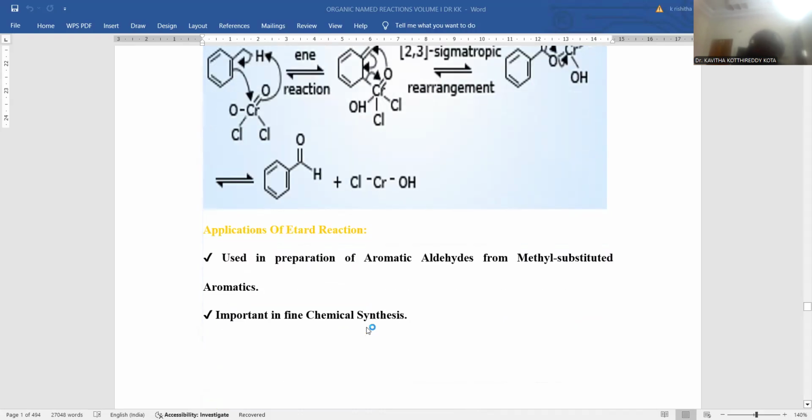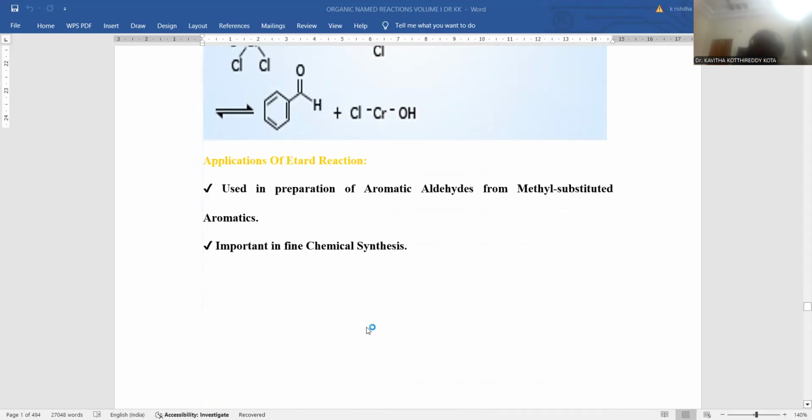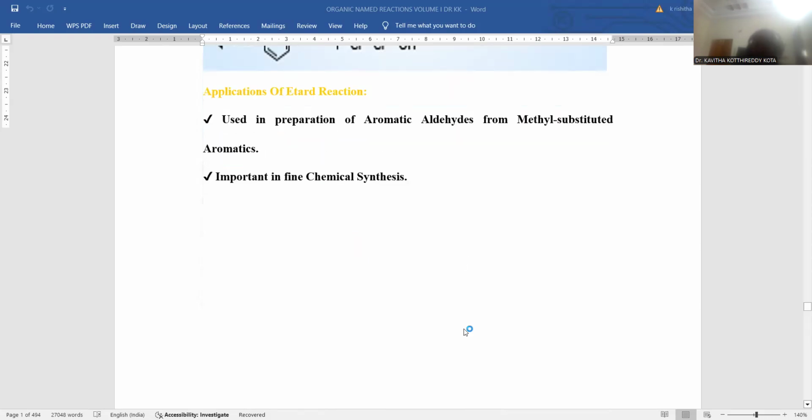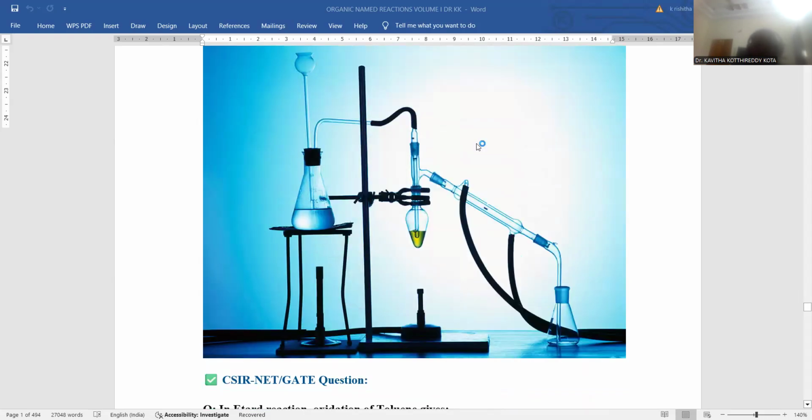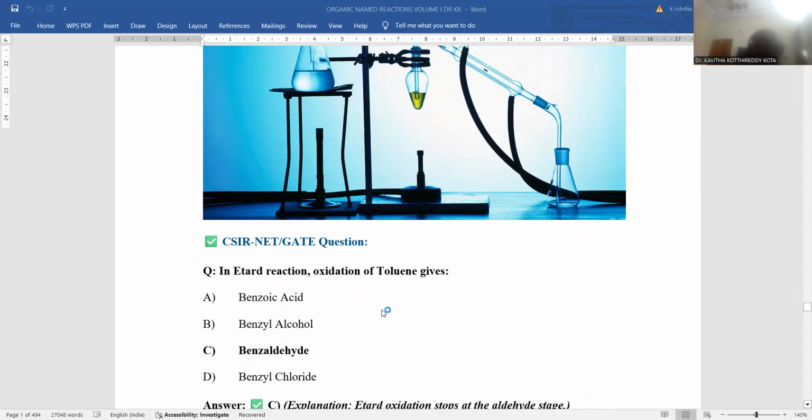If you want to understand what applications the Etard reaction is accompanied by, it's very essential for aromatic aldehyde manufacturing. Wherever methyl substitution is present in the aromatic compound, there the Etard oxidation is the very common practice to introduce the aldehydic functionality. Very important in chemical synthesis for manufacturing aldehyde functional groups within compounds. This is the way the application preview is provided for Etard oxidation.